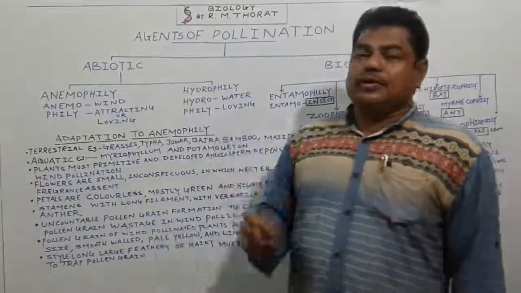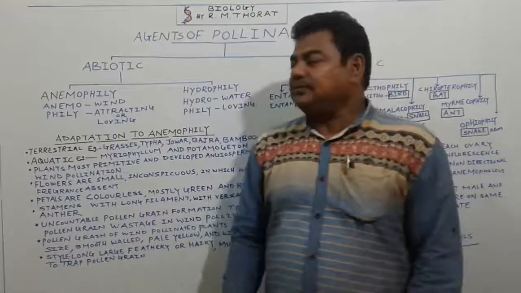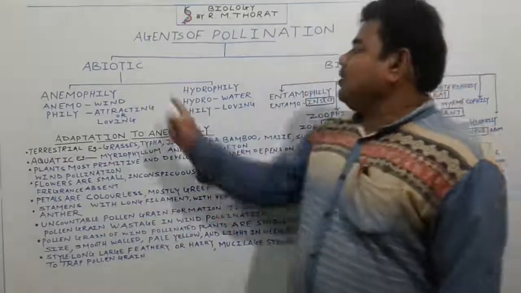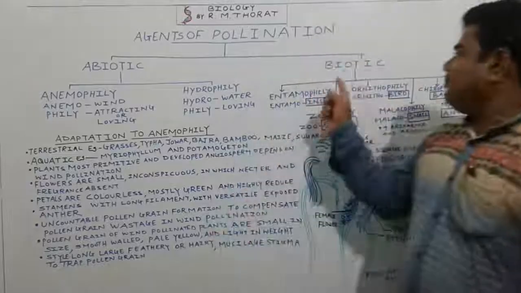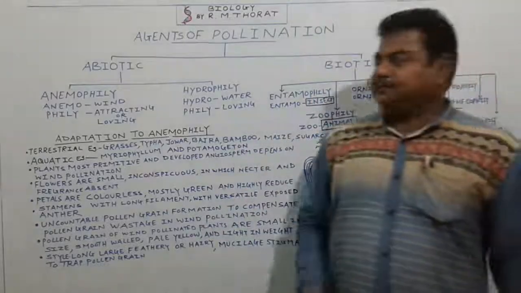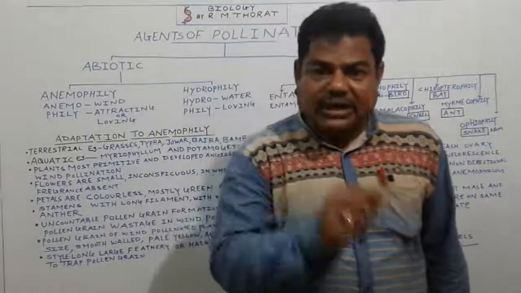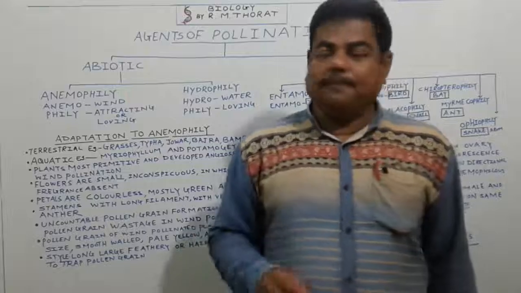There are two main agents or agencies present in nature, or we divide these agents in two groups. One we call it as an abiotic agent, and second we call it as a biotic agent. Here abiotic means ajaivik, means non-living.